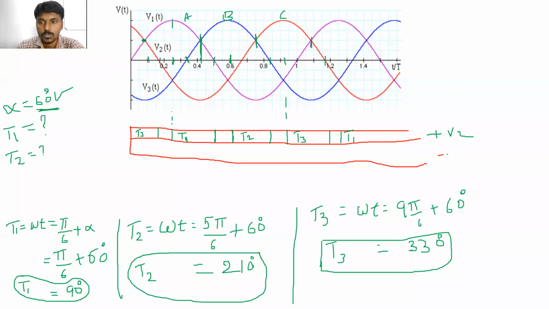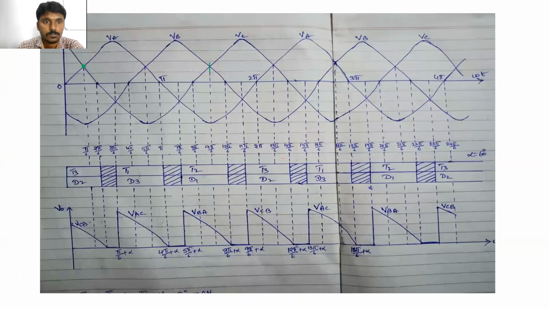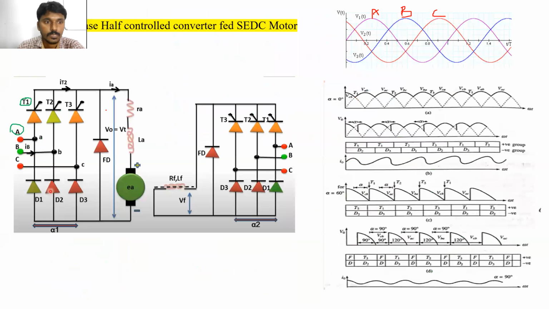Next, this is the negative group of devices. Which devices are connected in the negative group? Diodes or thyristors? Please tell me which devices are connected in the negative group.